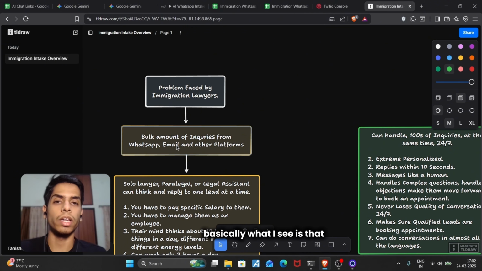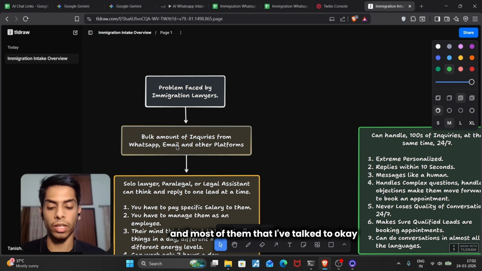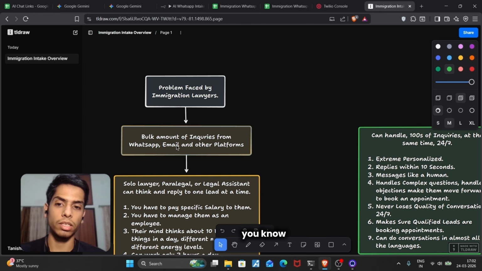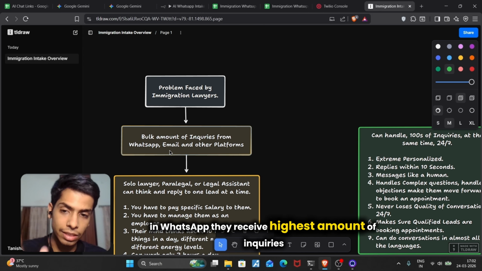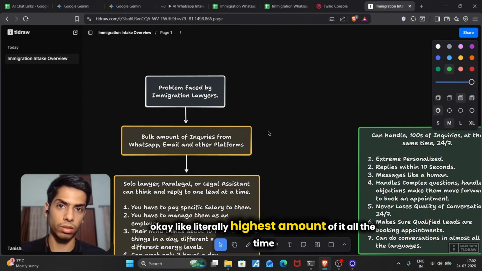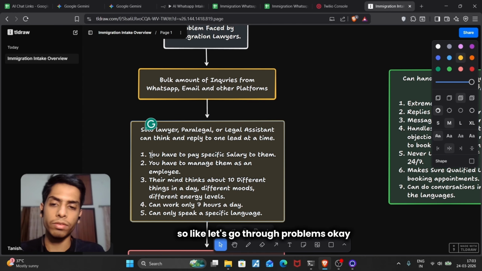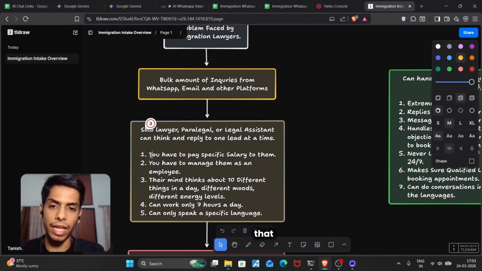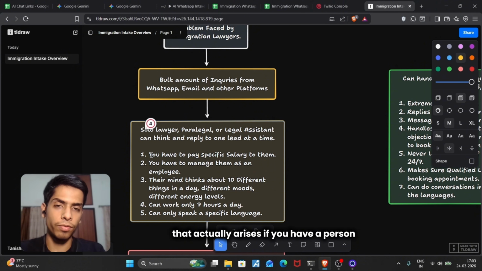Basically, I talk to a lot of immigration lawyers, and most of them have told me that on WhatsApp they receive the highest amount of inquiries, literally the highest, all the time. So let's go through the problems that arise if you have a person doing all of this, or if you yourself are handling all of these inquiries.